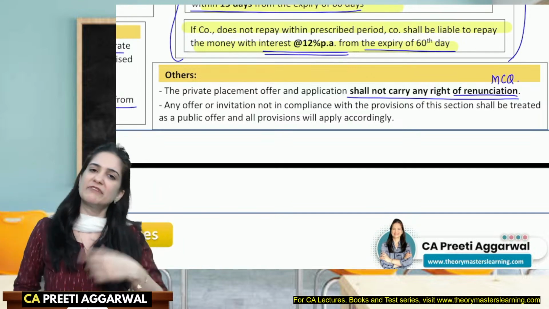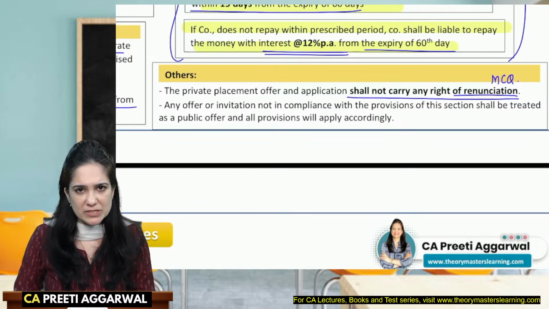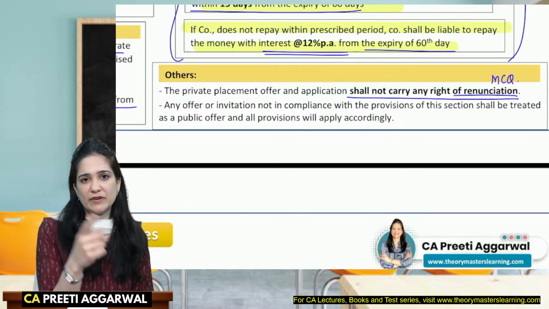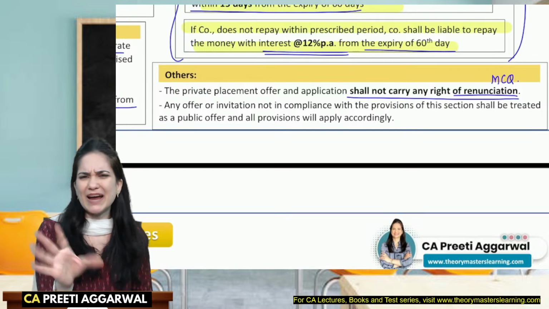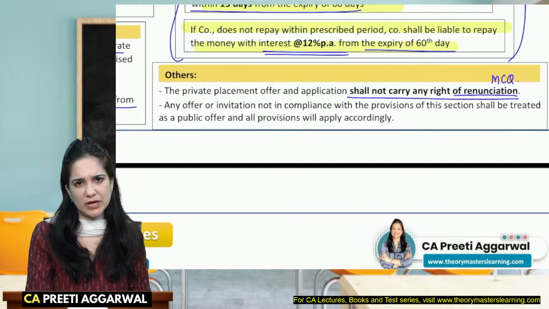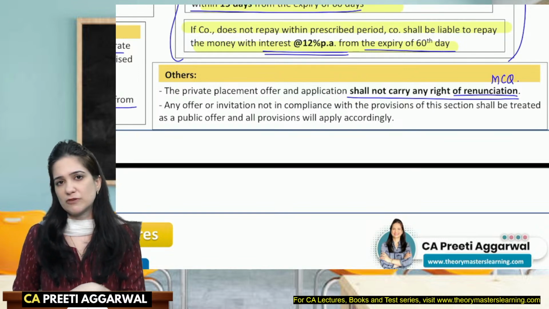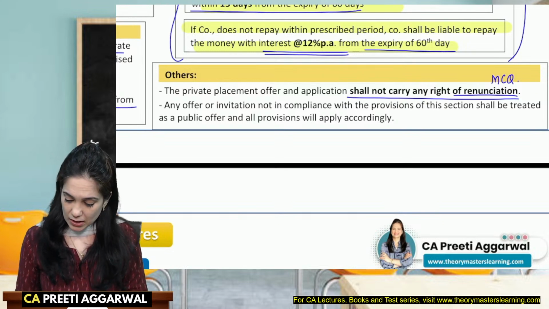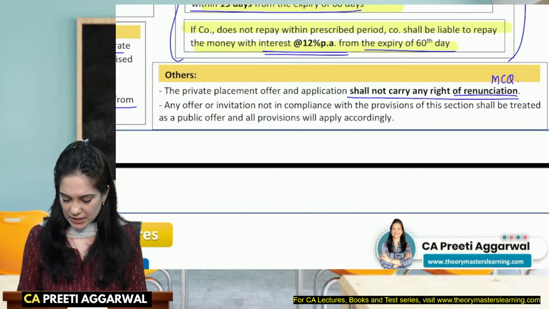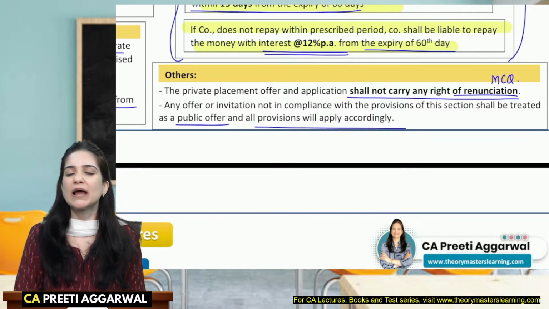I don't want to, but my family member wants to. No, it's a specific offer. It can be accepted only by the person to whom it is made. Rights offer. Okay, when you go for rights offer of securities, that carries a right of renunciation. If you don't want, you can tell somebody else they will buy the shares. That you can renounce in favor of some other person. But not in case of private placement. Okay, any offer in contravention with this section will be considered as a public offer, and all the provisions of a public offer will apply.